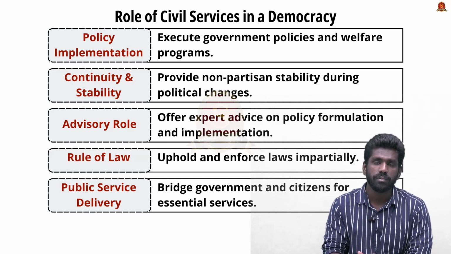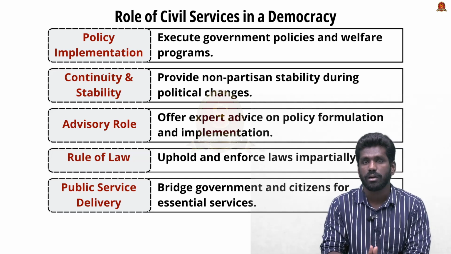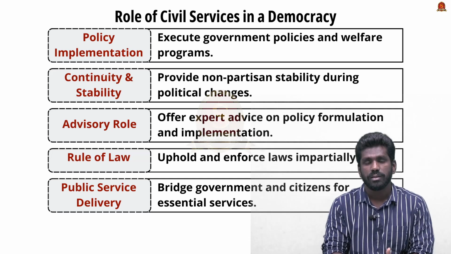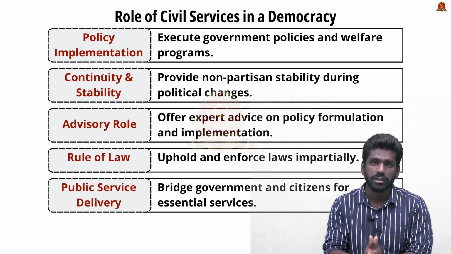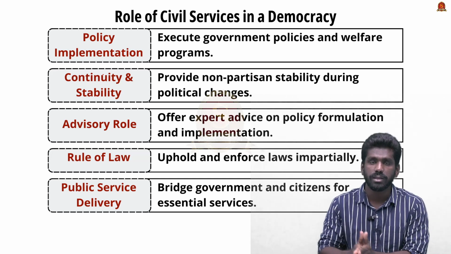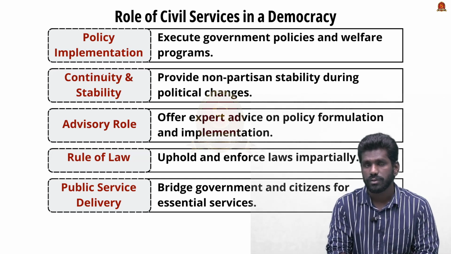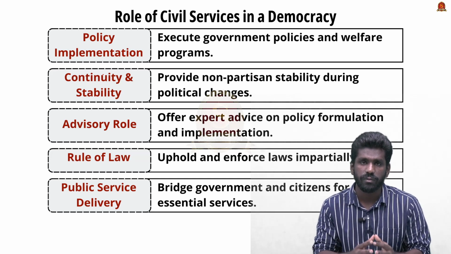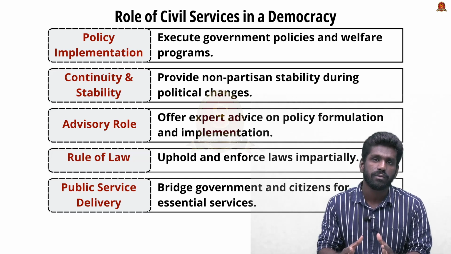So civil servants play an important role in maintaining law and order. The next one is public service delivery. As I have said earlier, the civil servants are focused on policy implementation. So they provide the public services from the government to the citizens. They act as a bridge between the government and citizens. So these are some of the importance or the roles of civil servants in a democracy.